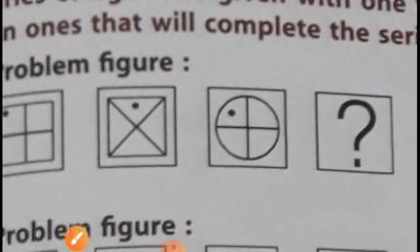Now in this figure the shape is a circle and these lines are the same as the first figure. Yes or no, these lines are the same, and this shape is different. And this dot is in the same place. Yes or no, children? Yes.